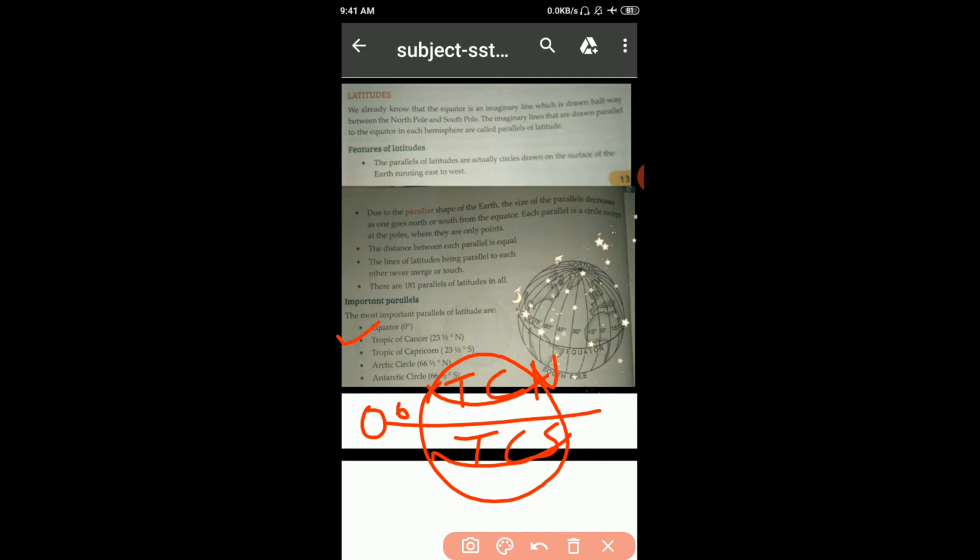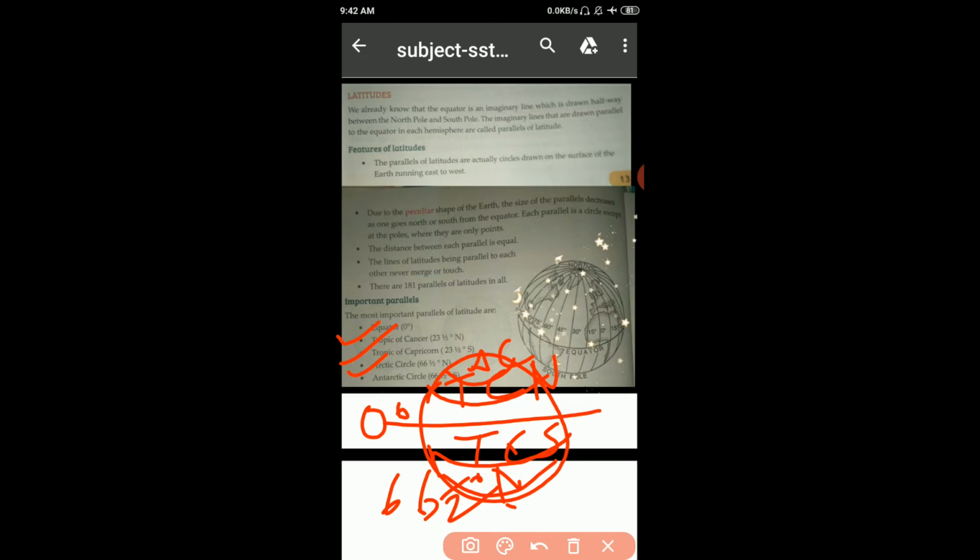Then Arctic Circle, 66 1/2 degrees north. It is the Arctic Circle. And the same as the Arctic Circle, here 66 1/2 degrees, it is the Antarctic Circle in the south.